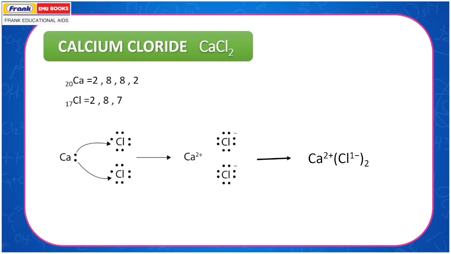In order to complete its octet, each chlorine gains 1 electron from the calcium atom. Calcium, since it loses 2 electrons to 2 chlorine atoms, becomes Ca2+, and chlorine, after gaining an electron, becomes Cl-. Now the overall composition of the compound becomes Ca2+ Cl- 2.